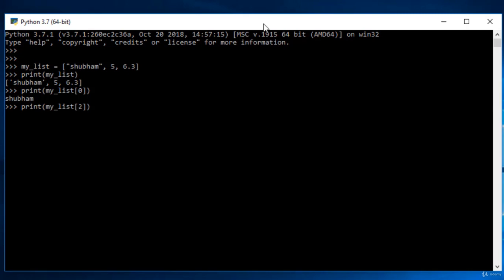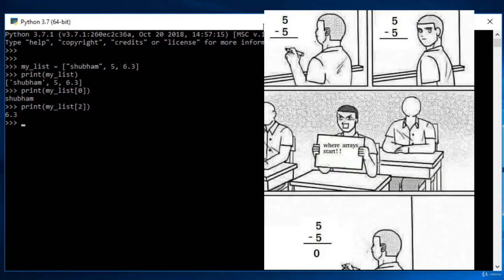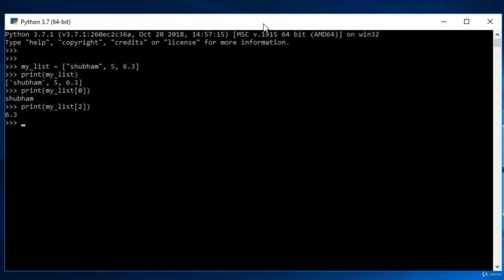So 0 is Shubham, 1 is 5, then the second one is 6.3. Yeah, we got 6.3. So that's how it is divided. It is basically for any programming language, and you might have seen different types of memes over this. Programmers are really obsessed with 0. So it's an important point for you to understand the fundamentals.